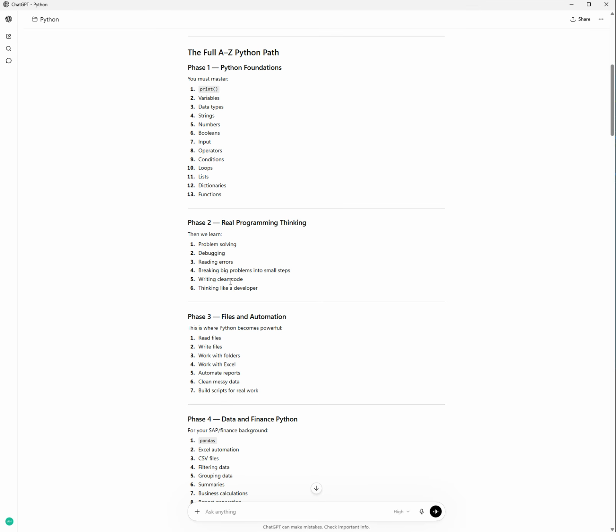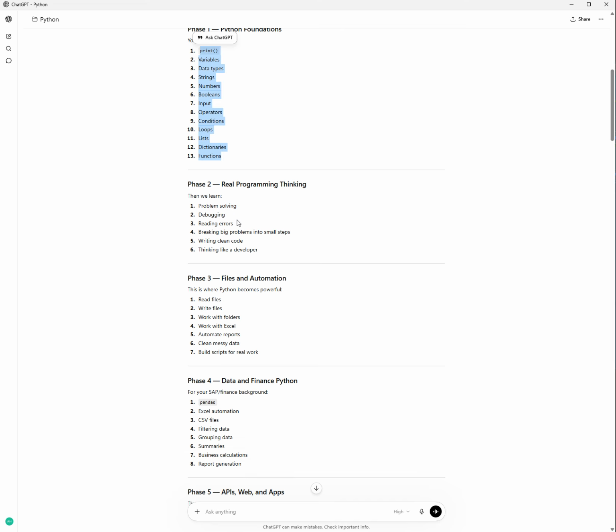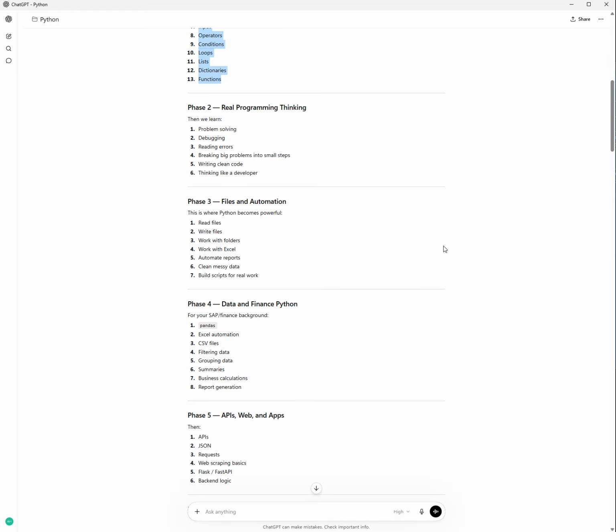Phase 2, real programming thinking. Okay, it isn't just about writing the program, it's more about thinking like a programmer. So then we will learn problem solving, debugging, reading errors, breaking big problems into small steps, thinking like a developer, writing clean code. Then phase 3, files and automation.